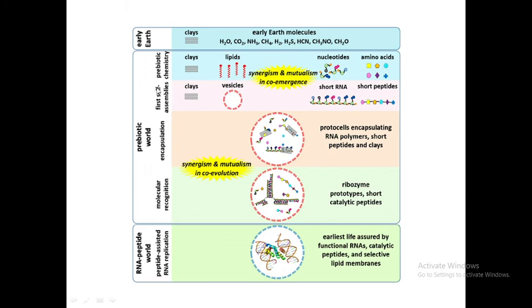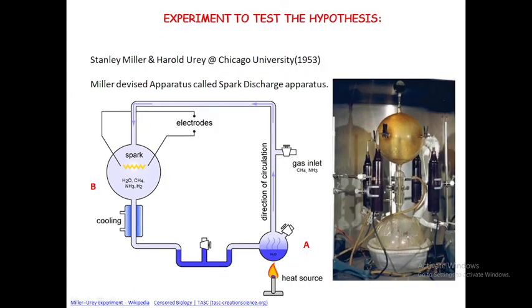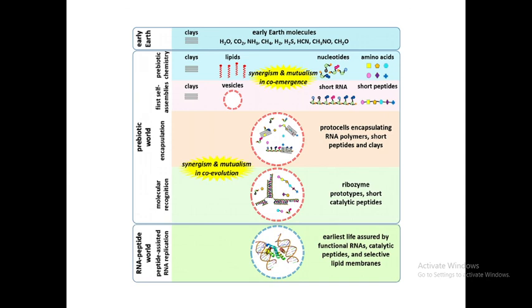So this is the diagrammatic representation of how life came into existence. This is the early Earth having certain gaseous molecules. Then prebiotic chemistry, in which certain molecules tried to form and accumulated. They went through the polymerization step and accumulated around the clay molecule. This is called encapsulation or coacervates. It had the ability to exchange material with the surrounding environment, and it had self-duplicating ability. Even if this theory was put forth, if there is no experimental evidence, then no one can accept this theory or any theory in the scientific world.